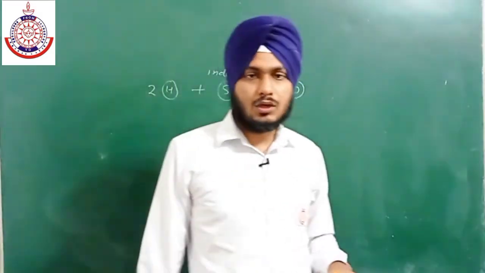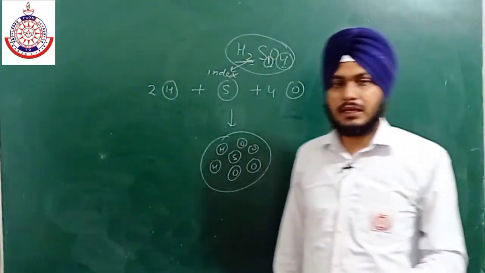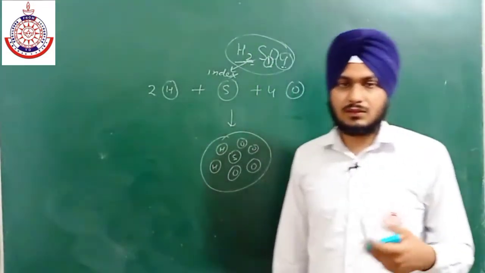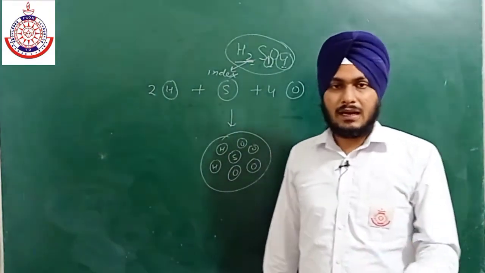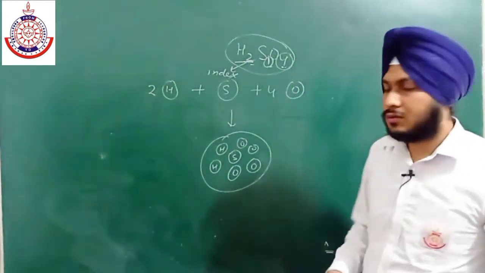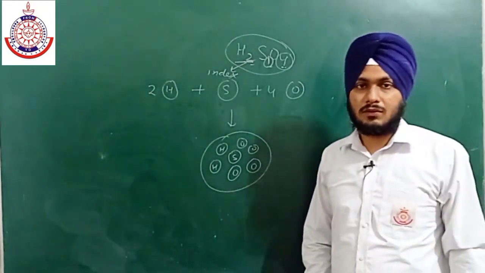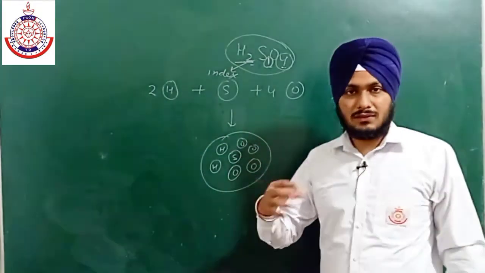Okay, so it means for the formation of a compound we need atoms. First we need atoms and then these atoms will fuse with each other to form a molecule first and then to form a compound.